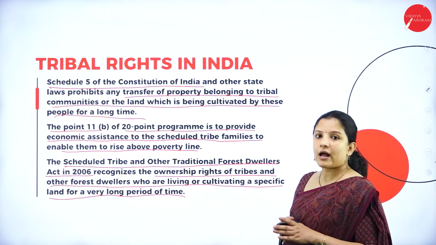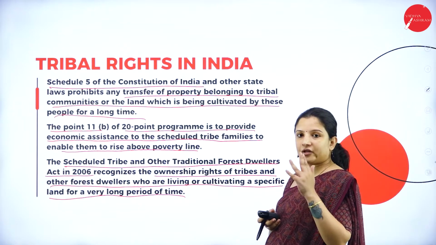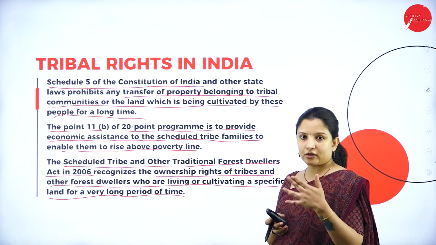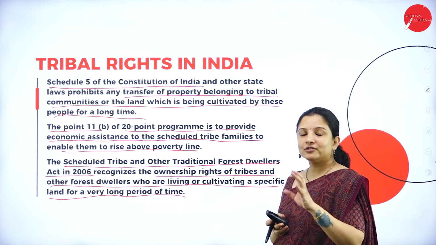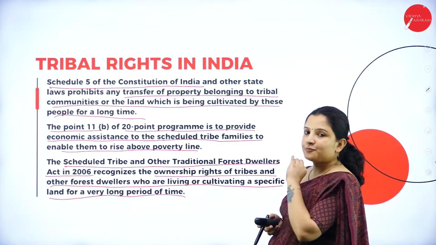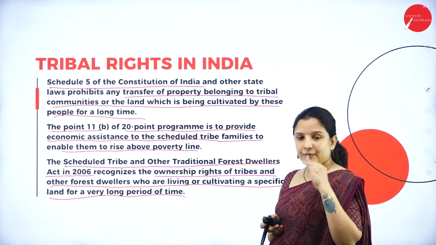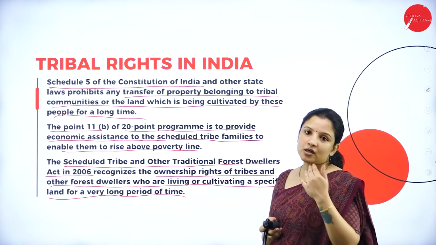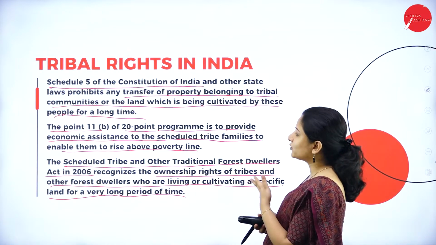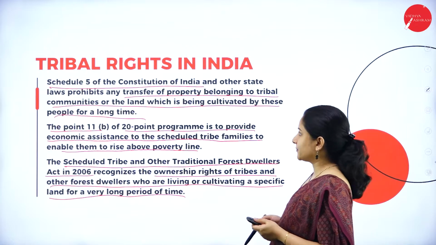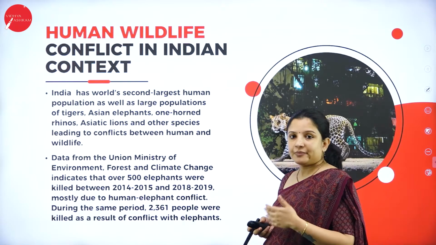So for those who have been depending on a specific piece of land or owning a property since a long period of time, separate rules and regulations have been framed so that these properties do not go from the tribal people into the wrong hands because of exploitation. So that act was nothing but the Scheduled Tribe and Other Traditional Forest Dwellers Act. So this was about the tribal rights.